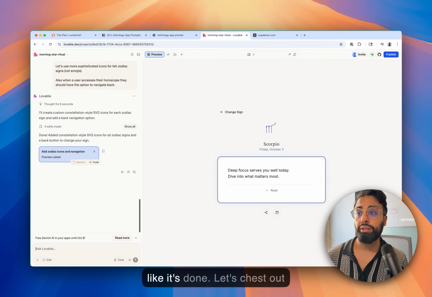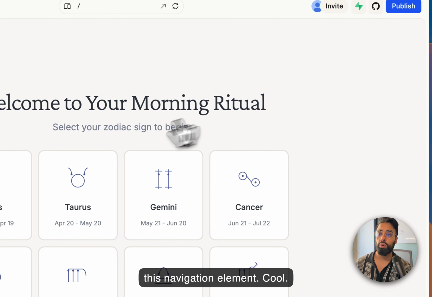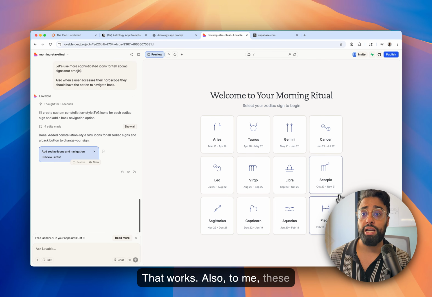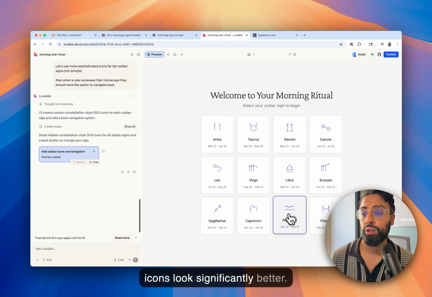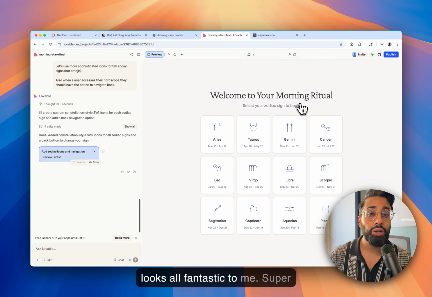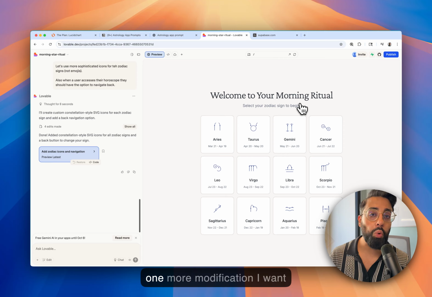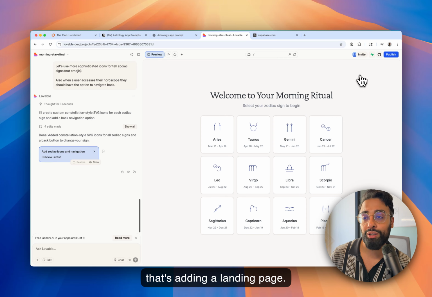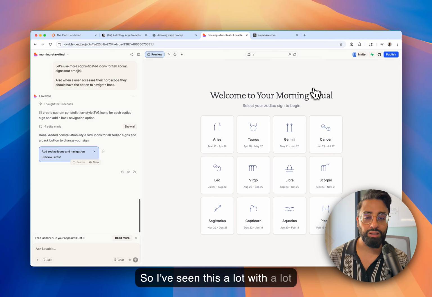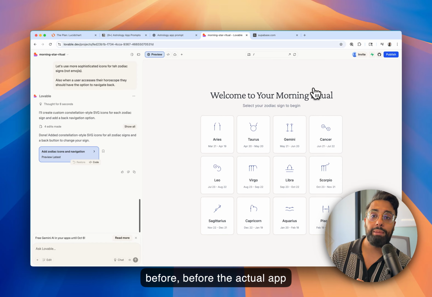Okay, looks like it's done. Let's test out this navigation element. Cool, that works. Also, to me, these icons look significantly better. And this is awesome. This looks all fantastic to me. Super minimal, really clean. There's one more modification I want to make to our front end, and that's adding a landing page. So I see this a lot with a lot of builders. When you build a product, you don't actually have that first landing page before the actual app experience.